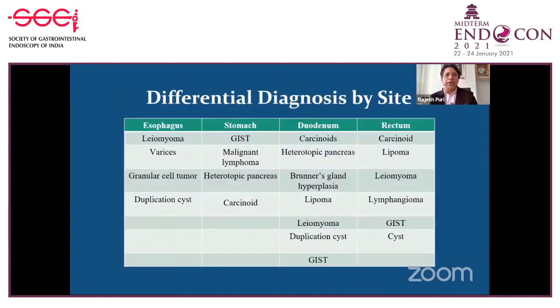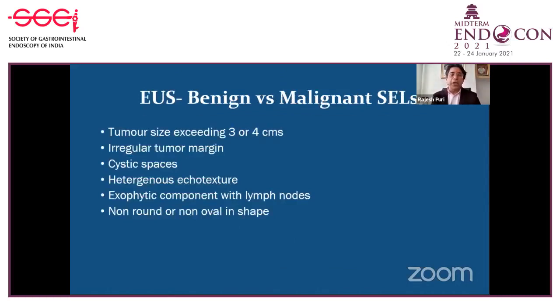So the differential diagnosis on the basis of site is a list which is available in the books. You can read it. I am not going to go into the detail. But yes, EUS also helps in differentiating a benign subepithelial lesion from a malignant one.